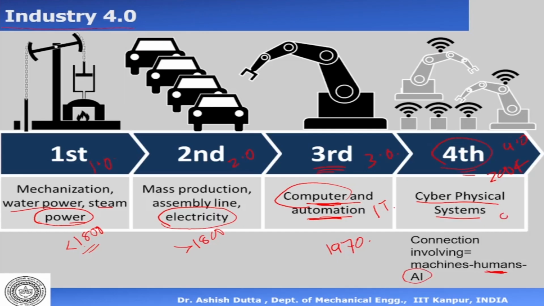For example, your Ola cabs or Uber cabs, when you're operating or when you're looking for a taxi, okay, you look for the taxi on your mobile phone. So from the mobile phone, it goes to the virtual world, where there would be some scheduling or some algorithm which is going to decide which taxi will come to you. Okay, and hence you have a connection involving machines, humans, and AI. And this is basically what is called cyber-physical systems. So the essential difference between 3.0 and 4.0 is that in 4.0 we have computers, we have automation, but we have also humans in the loop, and we have either virtual reality or intelligent systems or intelligent algorithms in the loop. Okay.